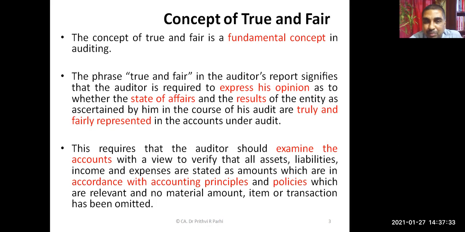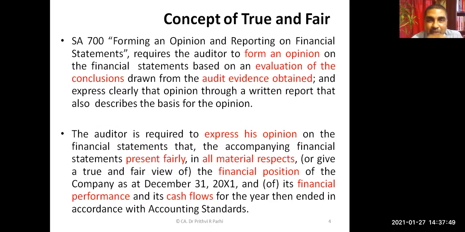Right. That means the state of affairs, the results, and the cash flows that the company is showing in the financial statements are actually true and represent the fair position of the accounts. That's what the audit certifies.